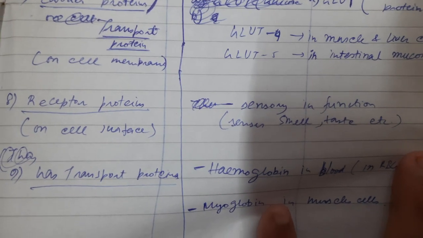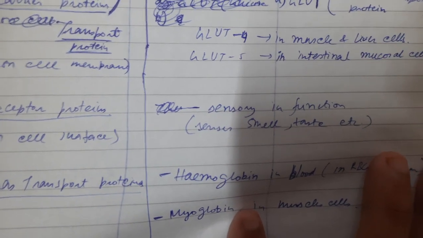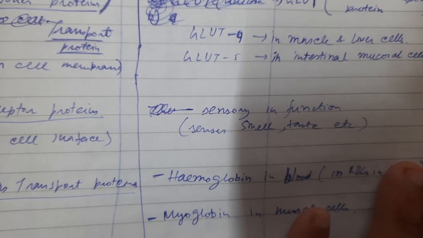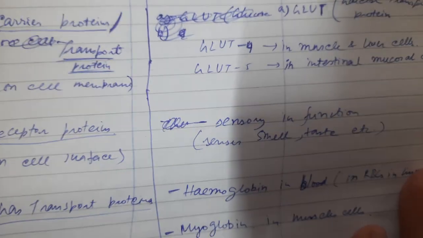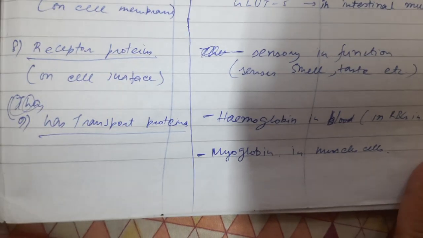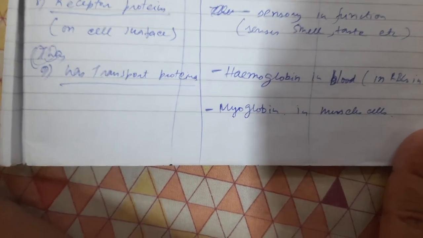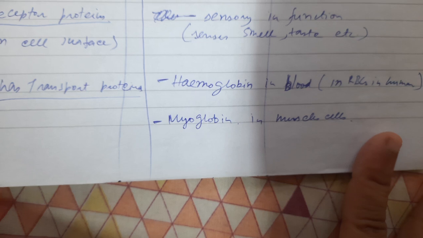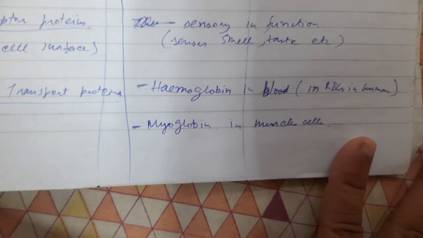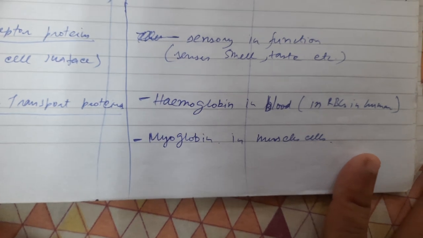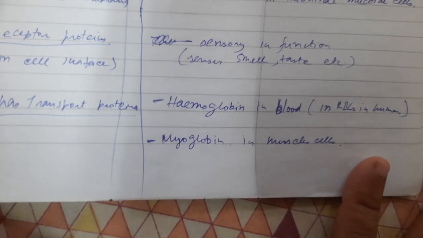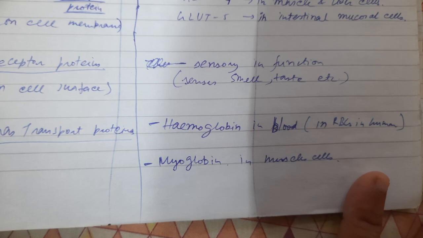Then there are receptor proteins on the cell surface. These are sensory in function. They sense smell, taste, touch, etc. And there are transport proteins which transport certain materials from one part of the body to another. An example of this is hemoglobin in blood, in RBCs in humans, and another example is myoglobin in muscle cells.